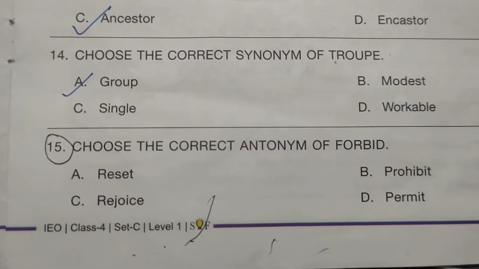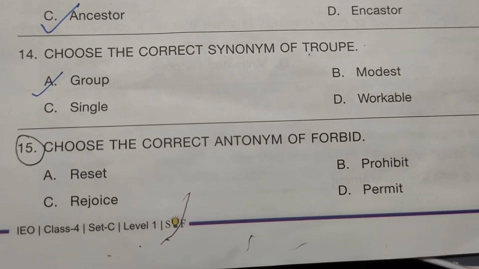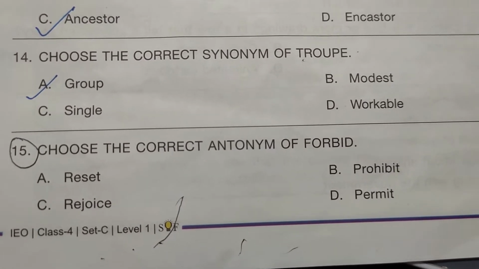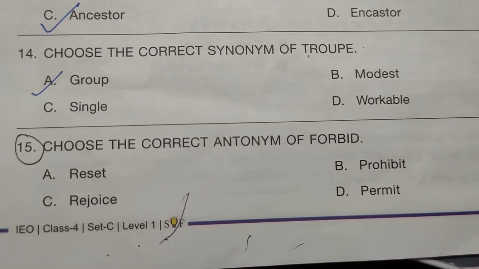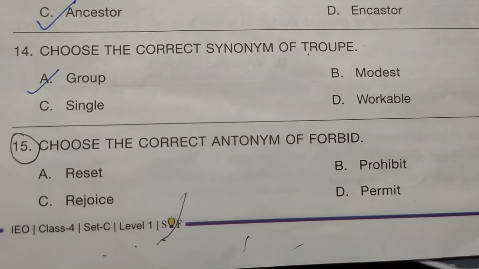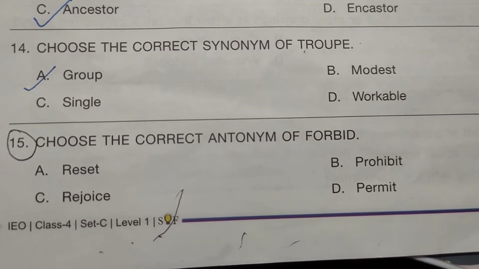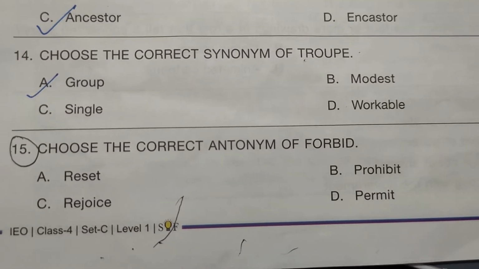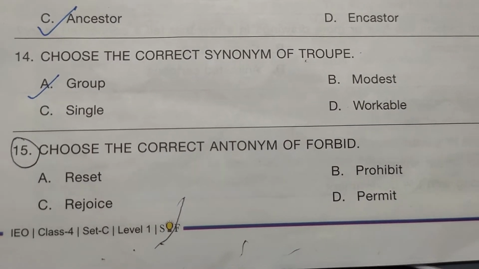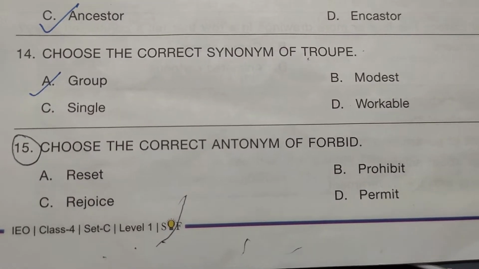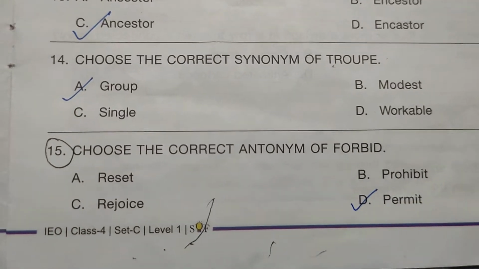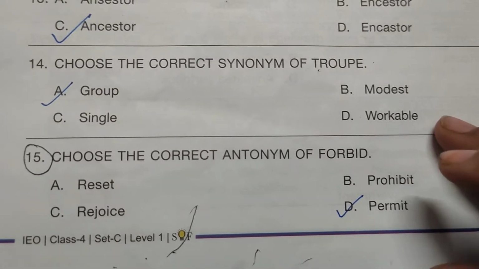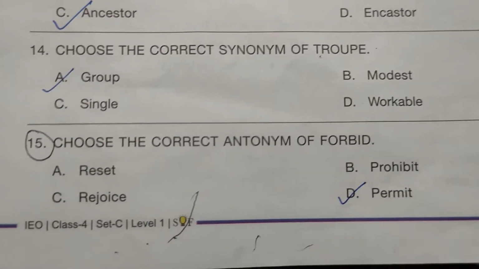group. Group means group. And in the next question, number 15, choose the correct antonym of forbid. So you have to find the opposite of forbid. Options are option A, reset; option B, prohibit; option C, rejoice; and option D, permit. And the correct answer is, the opposite of forbid is permit. Option D is the correct answer. To forbid means to stop forcefully or as a rule, and D is permit, which is the opposite. It means to allow.